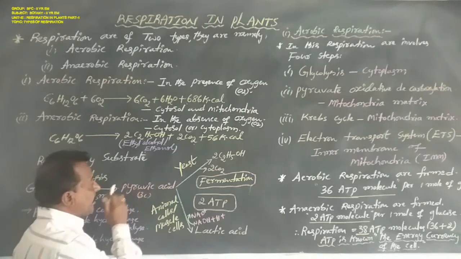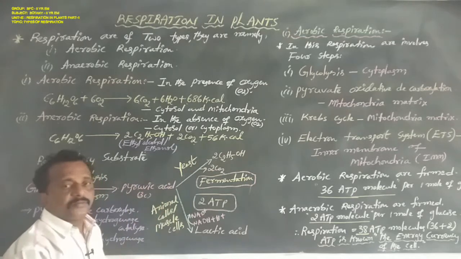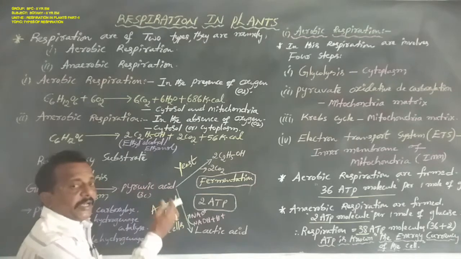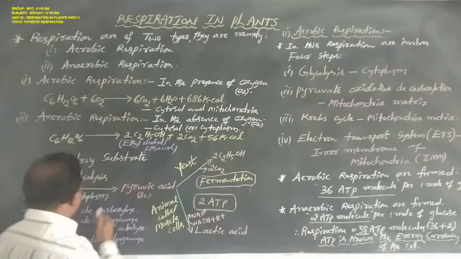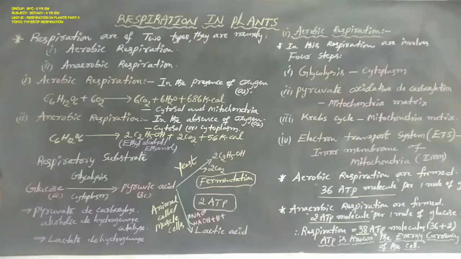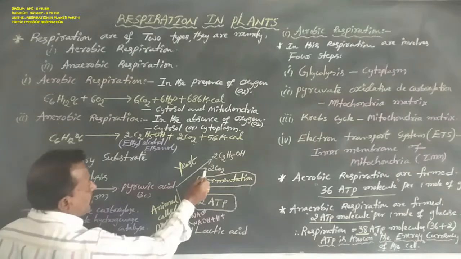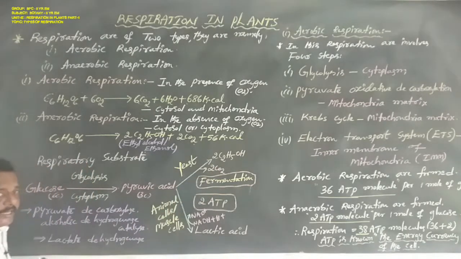The pyruvic acid is converted to ethyl alcohol and carbon dioxide is released. Some enzymes are utilized, such as pyruvate decarboxylase, by which carbon dioxide is released.